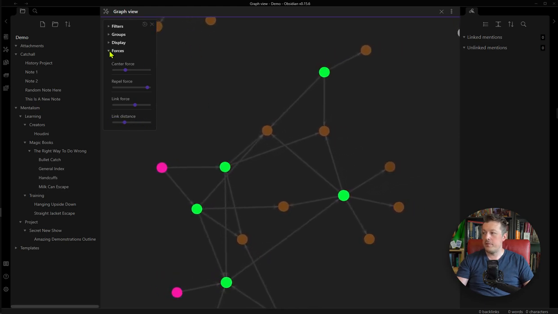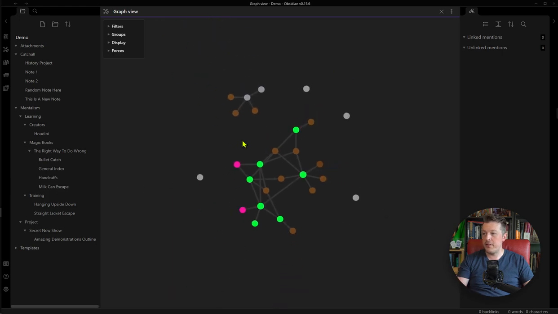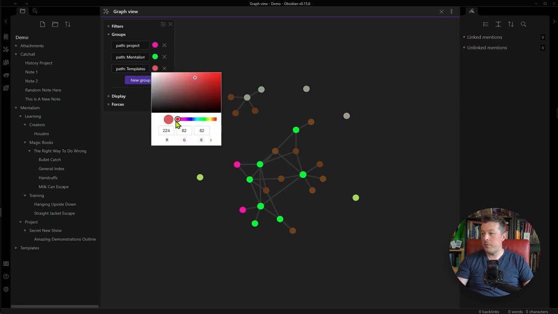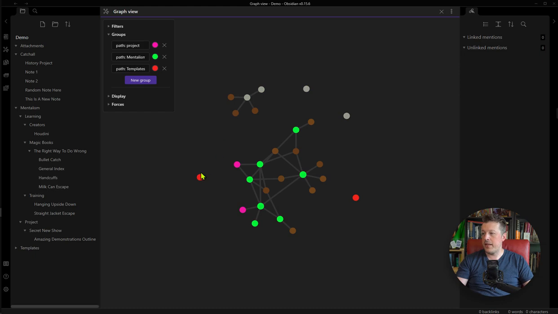So now, with playing with those forces and those groups, you can start to identify what areas of your life and ideas connect with others and which ones are kind of off on their own, and the ways that they're connected. So then groups, you know what, I would like to add a path level group of templates, and then I would make those red so that I could ignore them.